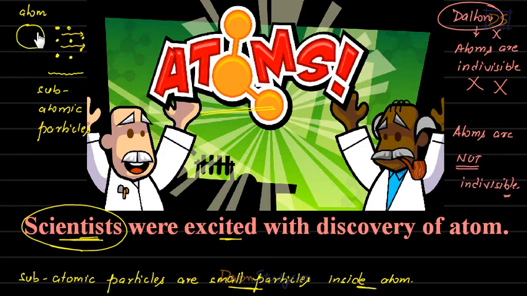Now students, please try to understand one more important point here: atom looks very small, but it seems that inside atom there are a lot of things. So there is an entire world inside the atom itself. There are a lot of particles inside atoms, arranged in a particular manner. So in this chapter, that is what we are going to study. What is there inside the atom? What particles are there inside the atom? How are they arranged inside the atom? Right, students? So students, let us start this chapter with full force and full enthusiasm. Okay?